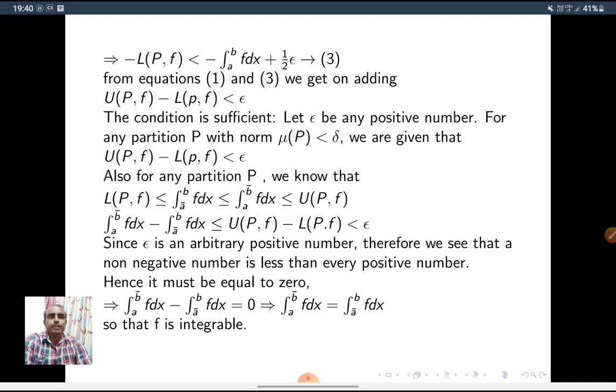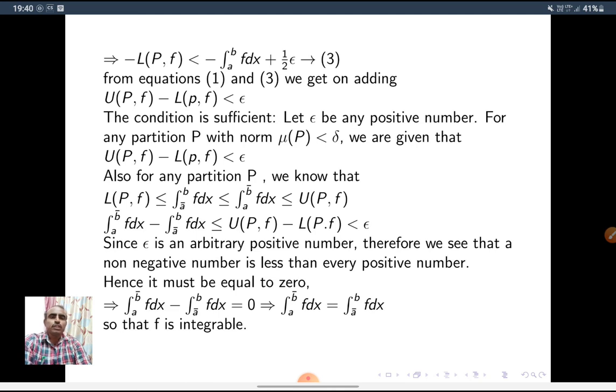So we know that for any partition P, LPF is less than or equal to the lower integral of f dx. Why? Because the lower integral is the supremum of all the lower sums, so any lower sum should be less than or equal to the lower integral. So LPF is less than or equal to the lower integral, which is less than or equal to the upper integral, and the upper integral is less than or equal to UPF. Why? Because the upper integral is the infimum of all upper sums, so any upper sum should be greater than the upper integral.